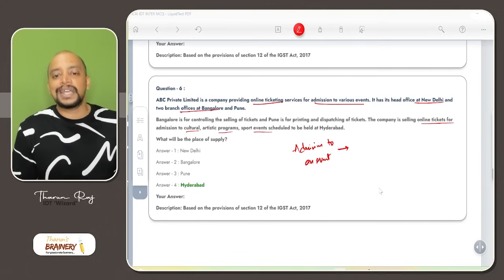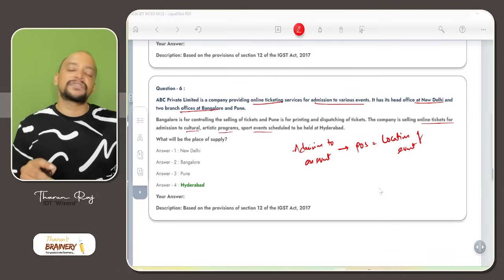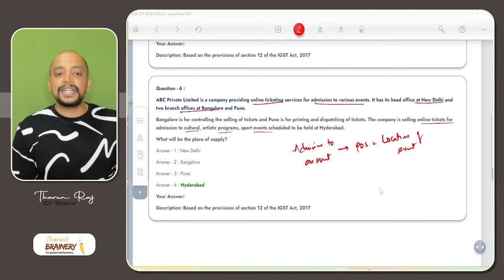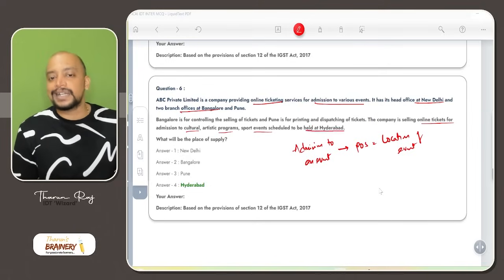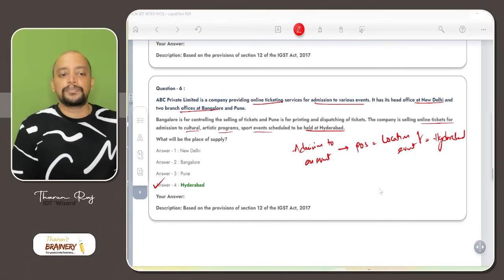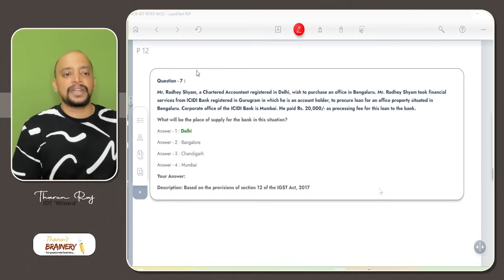okay, what will be taken as the place of supply? Location of event. Simple. Location of event will be taken as place of supply. Don't need to check B2B, B2C. Where the event is held, so the sport event is scheduled to be held at Hyderabad. So what is the location of event? Hyderabad. So Hyderabad will be taken as the place of supply. Then next one. Question number 7.